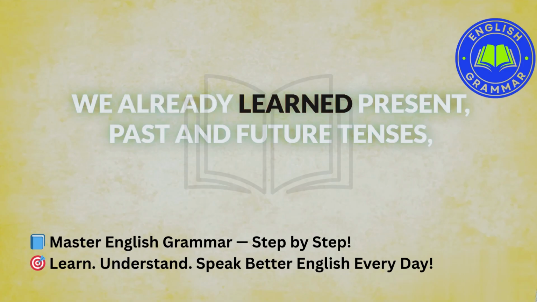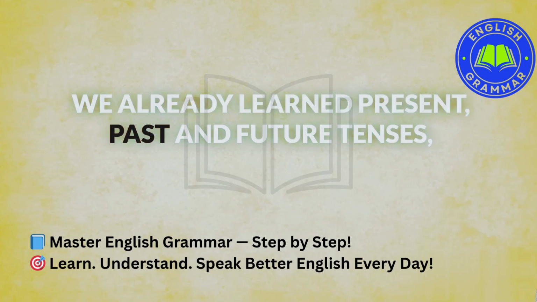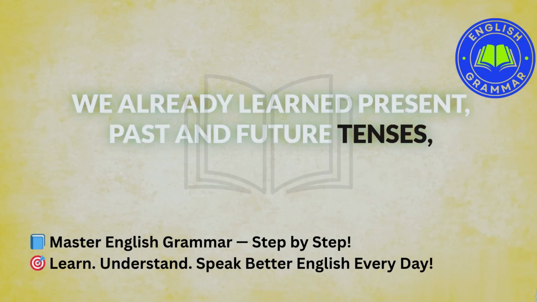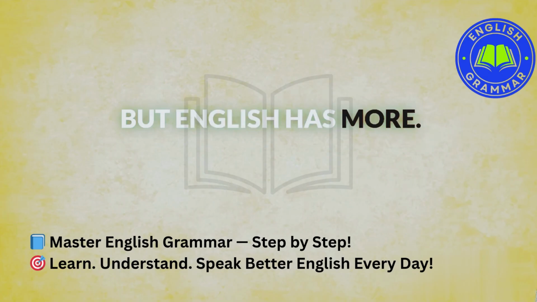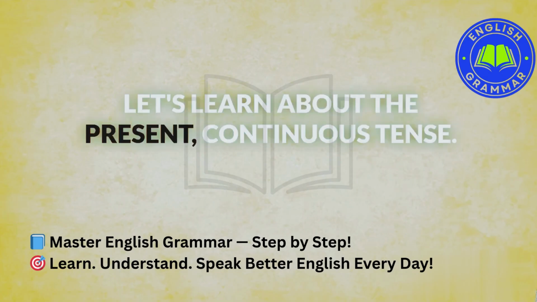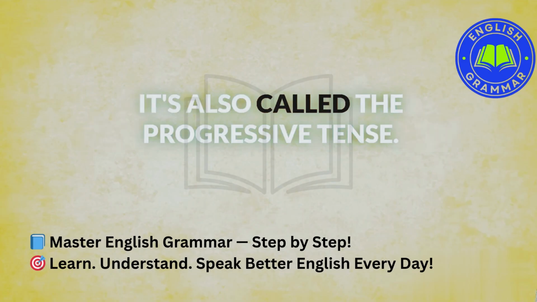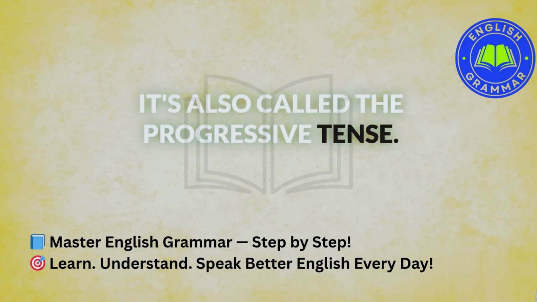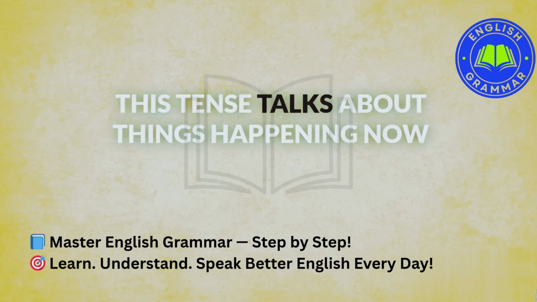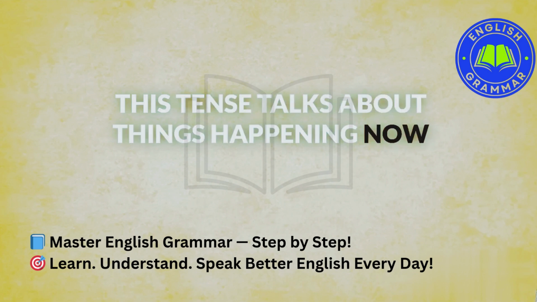We already learned present, past, and future tenses, but English has more. Let's learn about the present continuous tense. It's also called the progressive tense. This tense talks about things happening now.